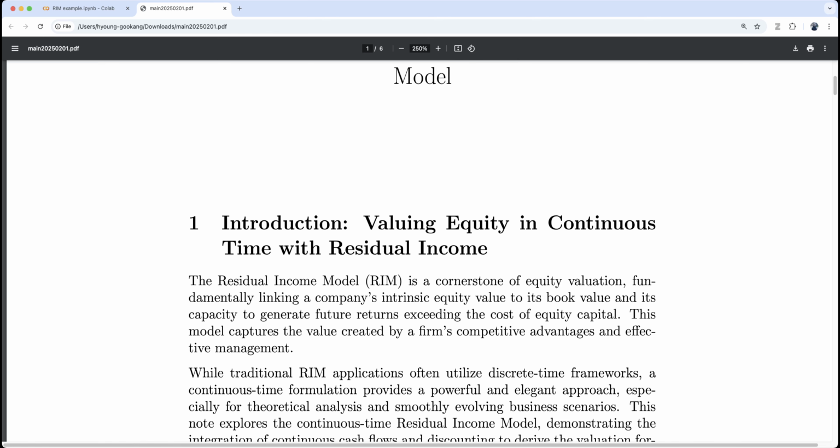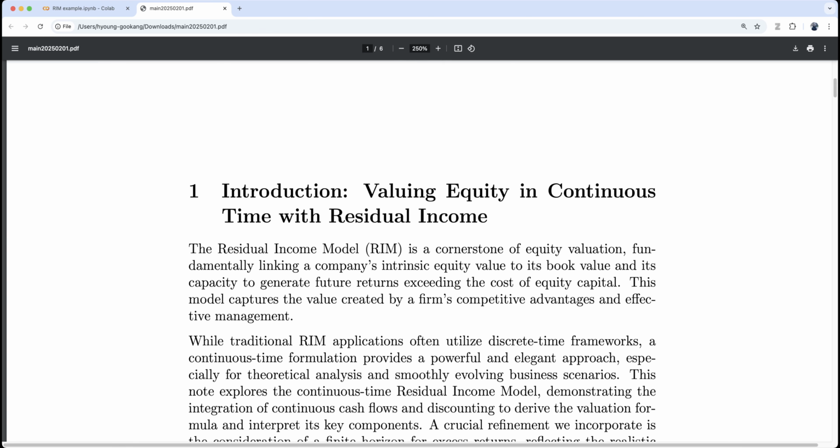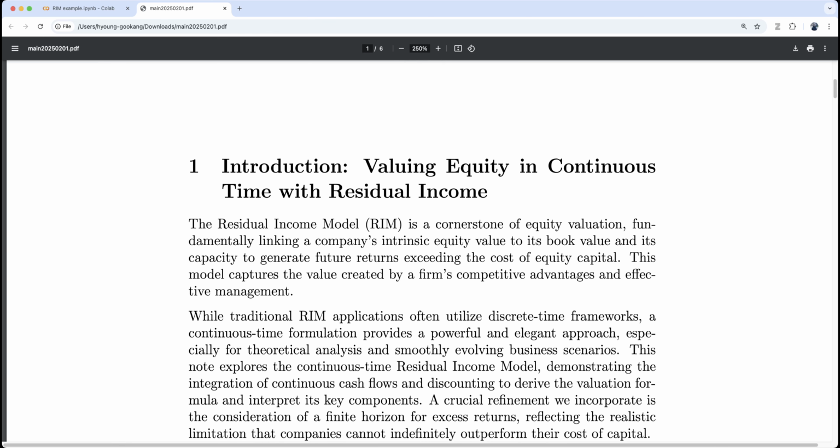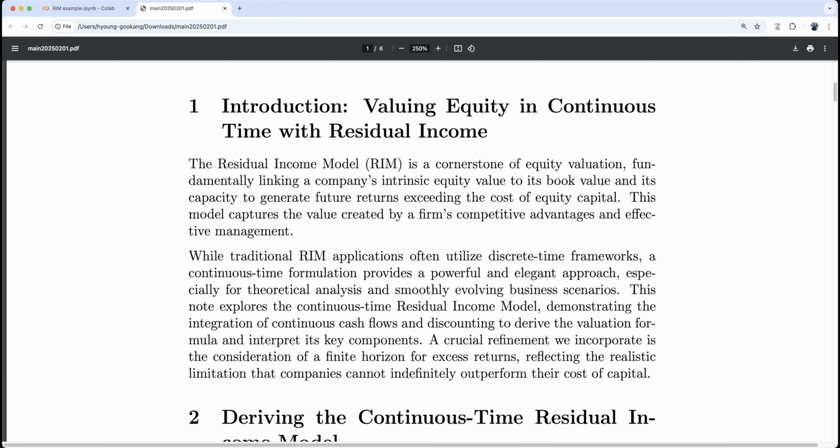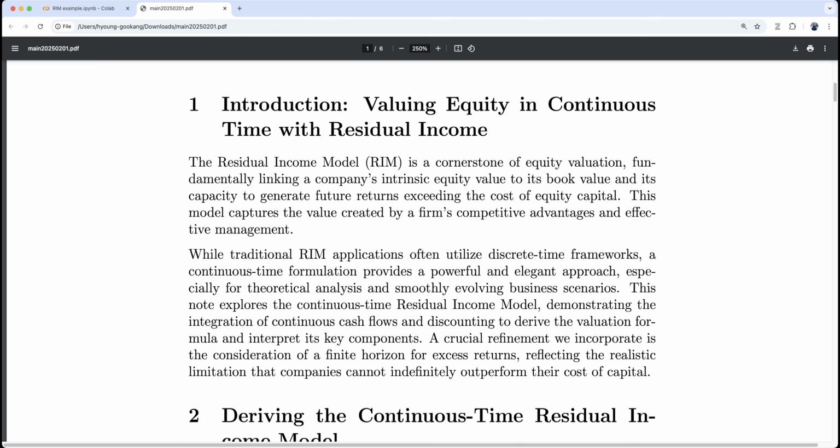Okay, so this model captures the value created by a firm's competitive advantage and effective management. While traditional RIM applications often utilize a discrete time framework, a continuous time formulation provides a powerful and elegant approach, especially for theoretical analysis and smoothly evolving business scenarios.